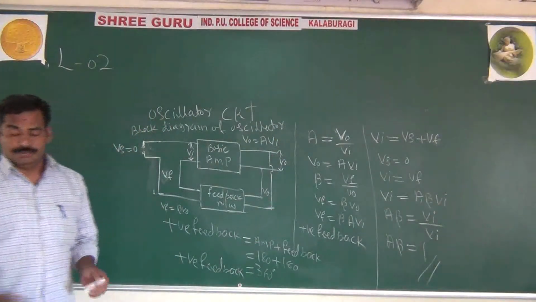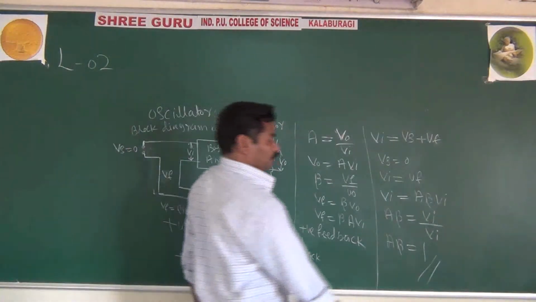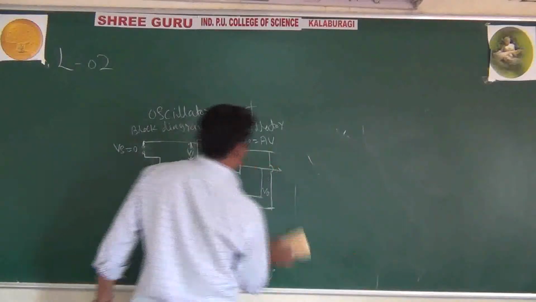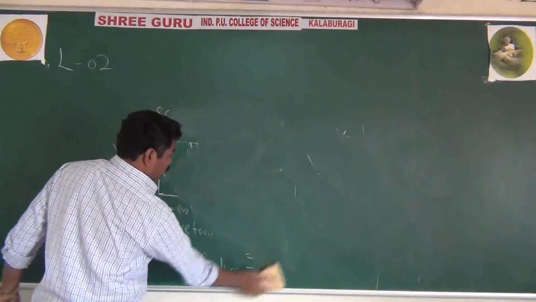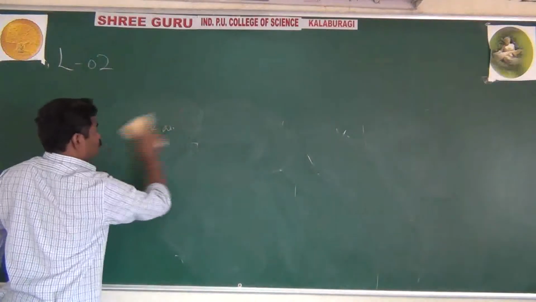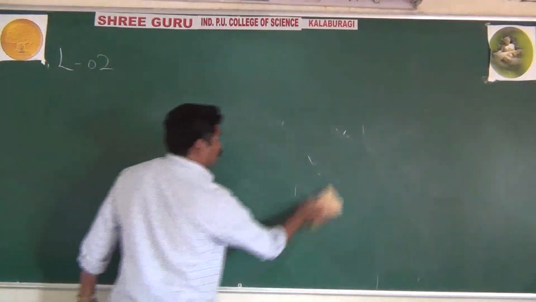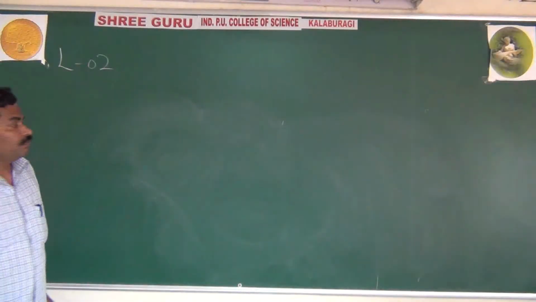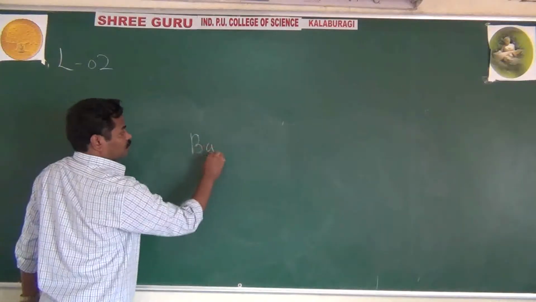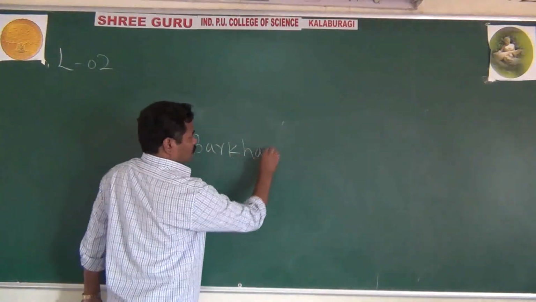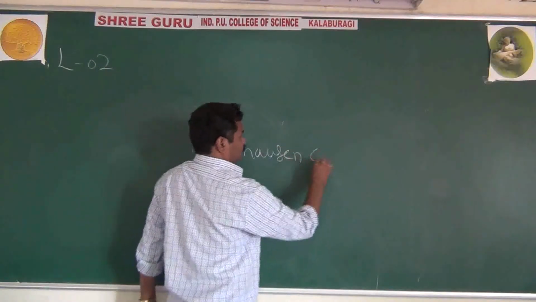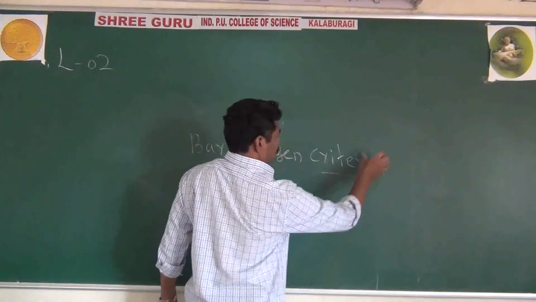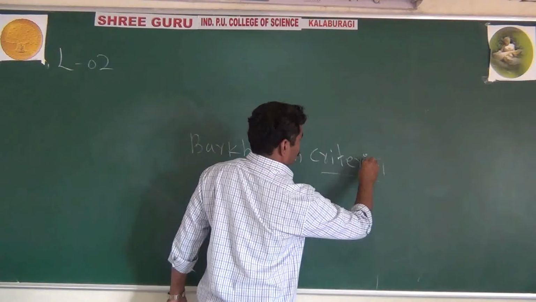Now we will go for another important thing. It may be very simple, you followed. What is the condition of oscillator? What is called Barkhausen criterion?